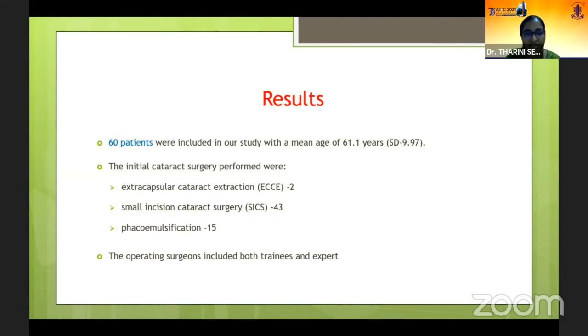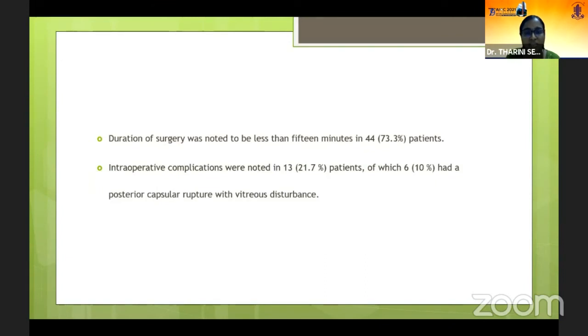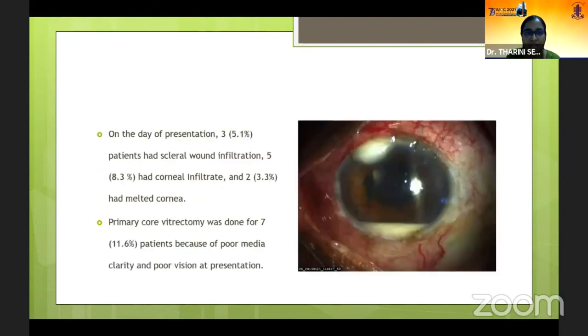We had 15 patients with phacoemulsification, 43 had undergone SICS, and 2 had undergone ECCE. The operating surgeons included both trainees as well as experts. Duration of surgery was noted to be less than 15 minutes in around 73% of the patients. Intraoperative complications were noted in 13 patients, of which 6 had posterior capsular rupture with vitreous disturbance. On the day of presentation, 3 patients had scleral wound infiltration, 5 had corneal infiltrate, and 2 had melted cornea. Primary core vitrectomy was done for 7 patients because of poor media clarity and poor vision at presentation.